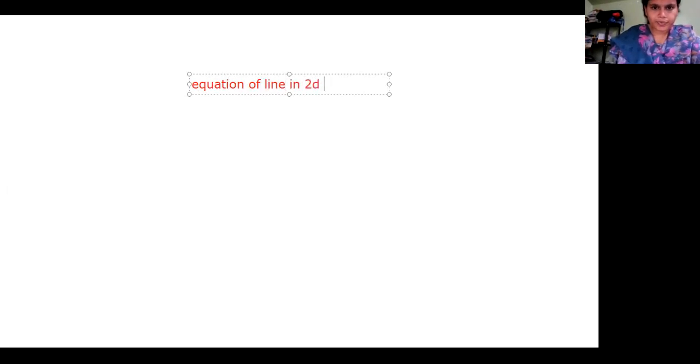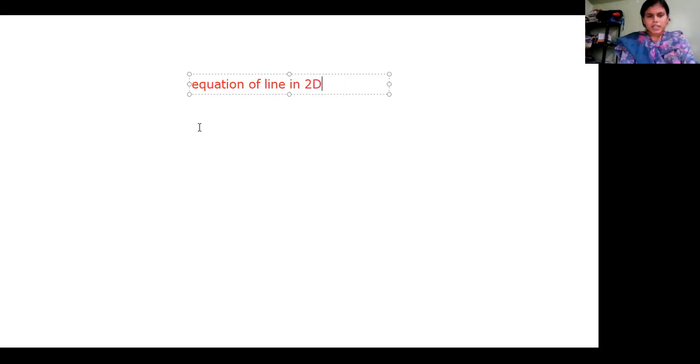Now let us go for some basic ideas in differential geometry. So I think we have discussed what is an equation of a line. Right, equation of a line in 2D space.